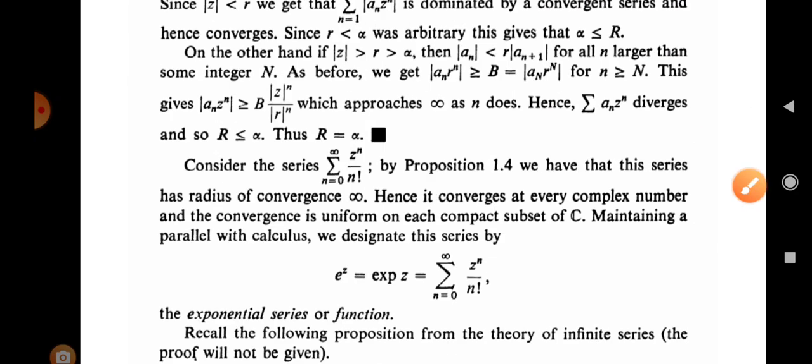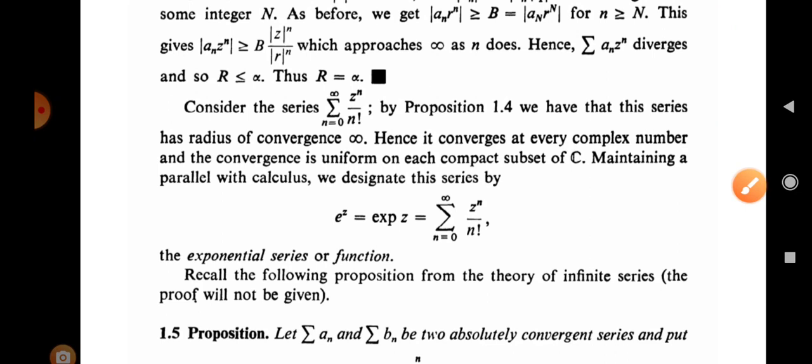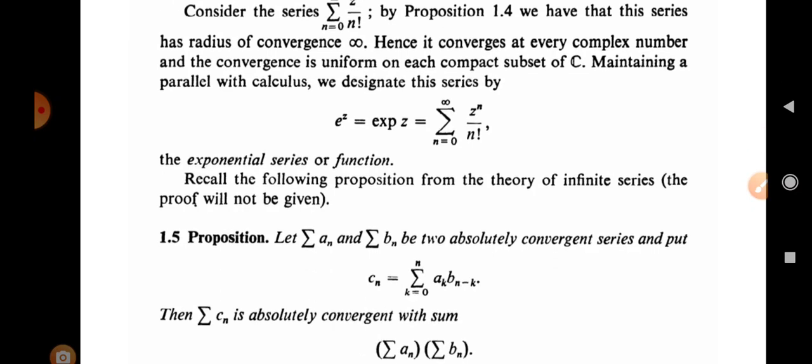So the radius of convergence for the exponential function is infinity, and hence it converges at every complex number, and this convergence is uniform on each compact subset of the complex numbers C. So we have the power series expansion, the exponential series for e^z, which is summation of z^n upon n factorial. This is an infinite series.